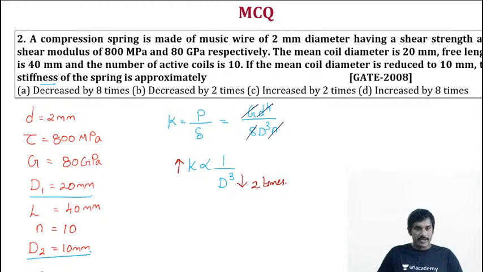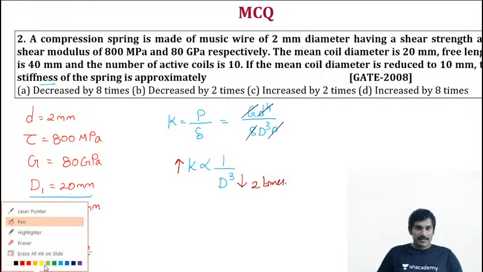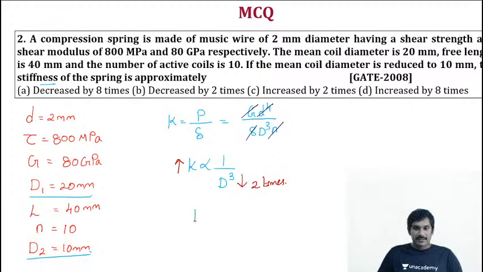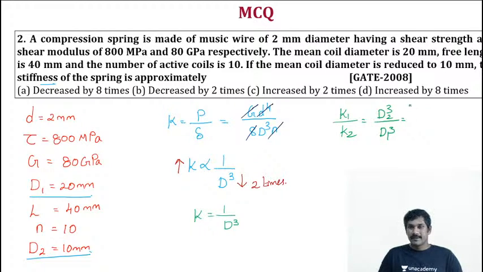So we rewrite it, k is proportional to 1 by D cubed, whereas we can write k1 by k2 is equal to d2 cubed by d1 cubed, that is 10 cubed by 20 cubed.